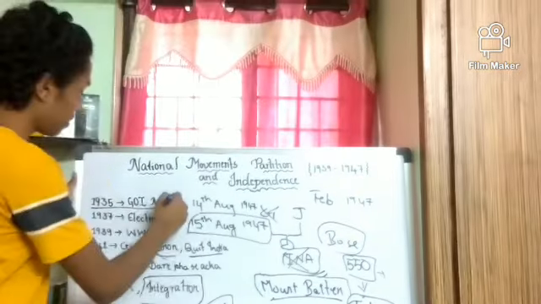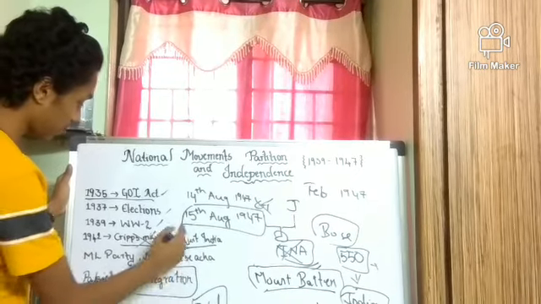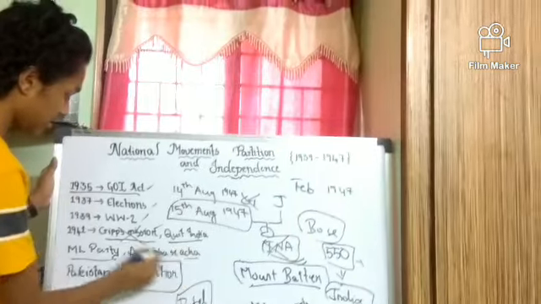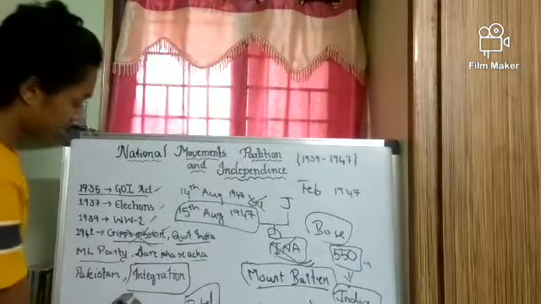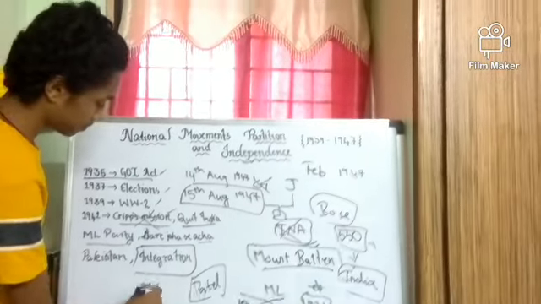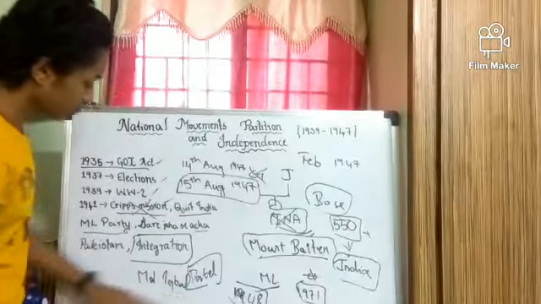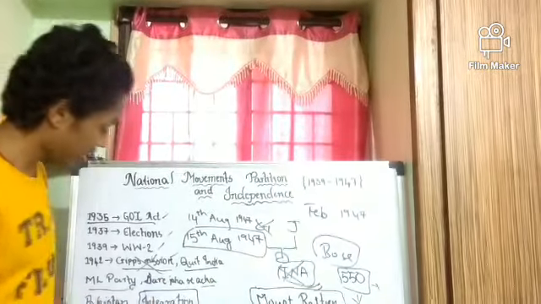Now, I think I have covered almost everything. We have covered the Government of India Act, elections, World War, Quit India, Cripps Mission, and Muslim League Party. And yeah, Saare Jahan Se Accha. This song was written by Muhammad Iqbal, which is mentioned in our textbook.